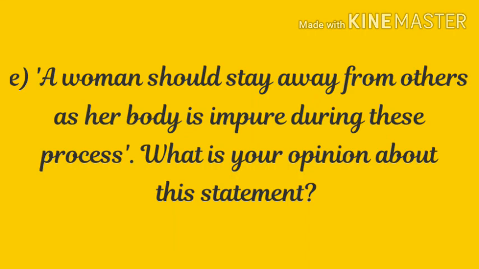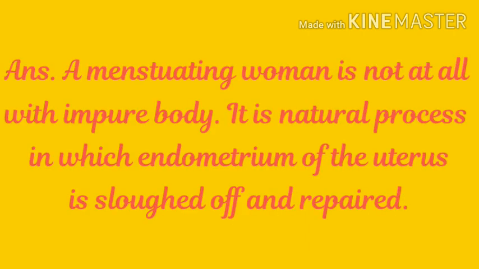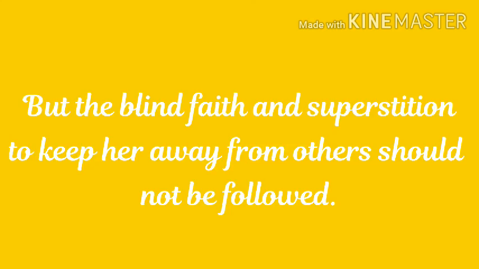E. A woman should stay away from others as her body is impure during this process. What is your opinion about this statement? Elaborate this. Answer. A menstruating woman is not at all impure in body. It is a natural process in which the endometrium of the uterus is sloughed off and repaired. But the blind faith and superstition to keep her away from others should not be followed.